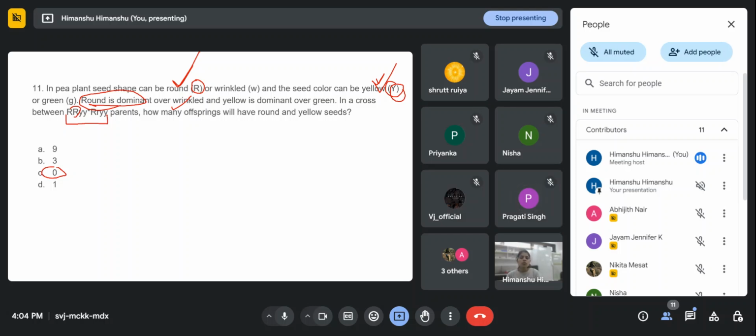Yeah, right. In this question, we don't even need to draw this type of dihybrid cross, because the parent plant is homozygous recessive for color, small y and small y, right? Whenever we cross this, we will get only green, because here they are not taking the dominant form. So that's why zero is the correct answer for this question. Anyone have any doubt on this?